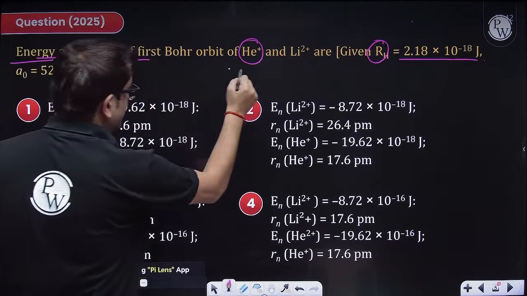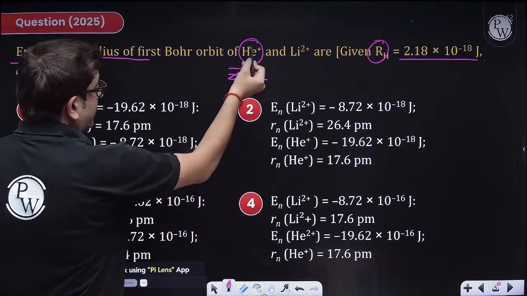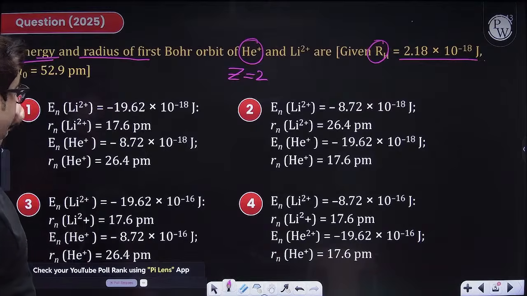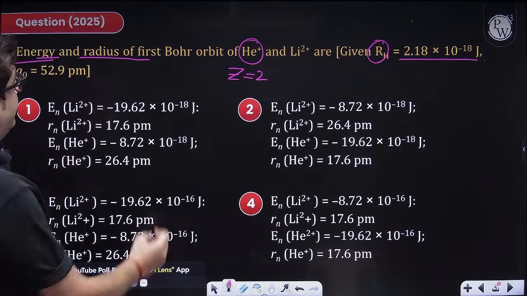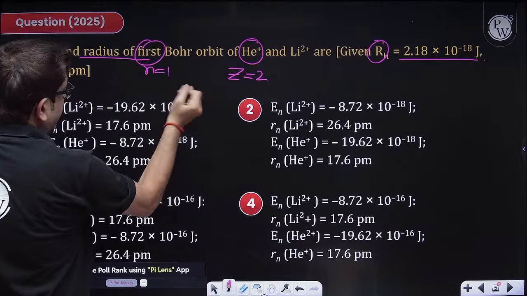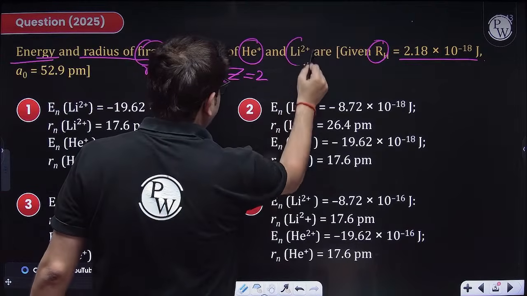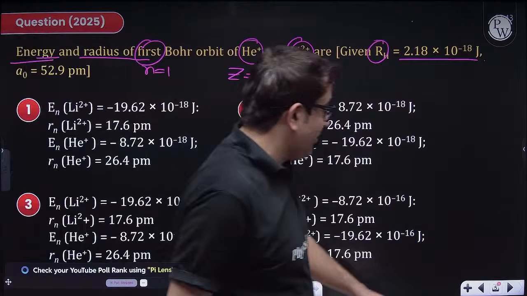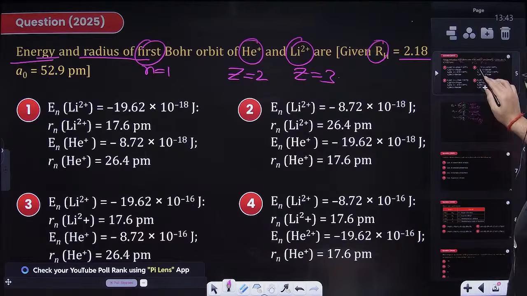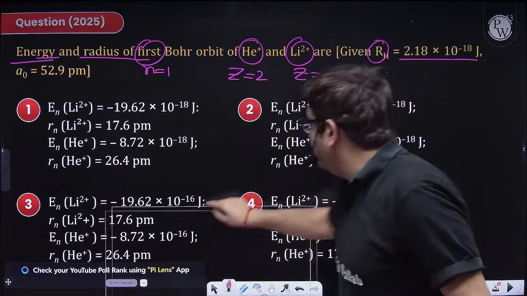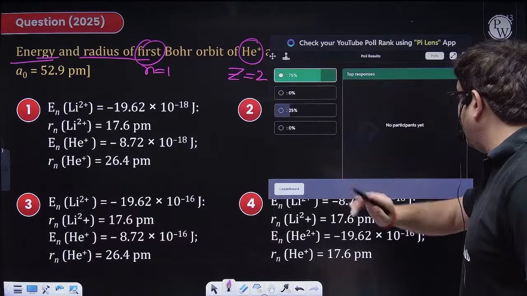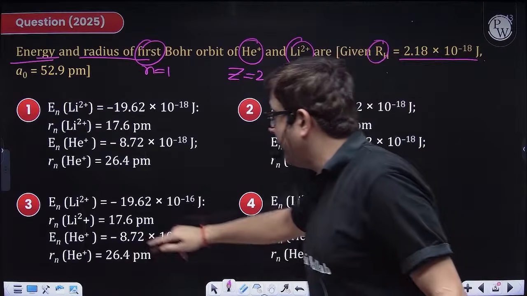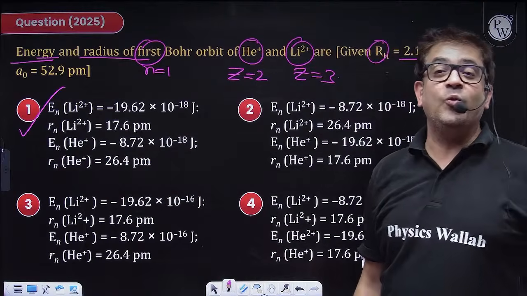So for helium plus 2, Z will be 2. Energy and radius of first orbit. So first orbit, N is 1 for both of them, but Z is 2 for helium, Z is 3 for lithium. The remaining thing is your practice, which I hope you have done, and you must have come with the answer, which is A. Let me see. Okay. Still good percentage. So beta, once you solve, you will be getting 1 as your answer.